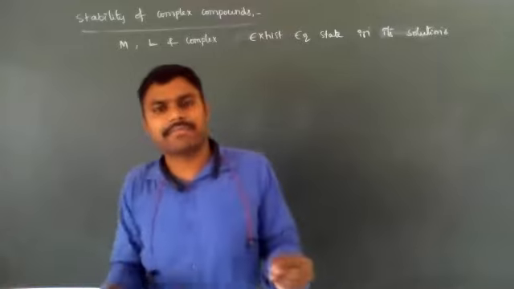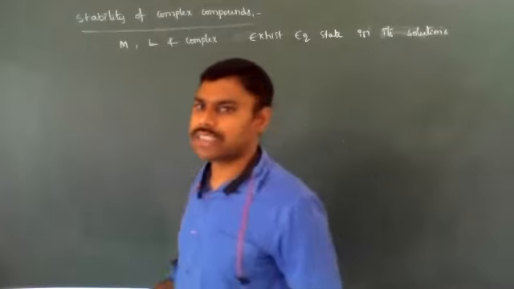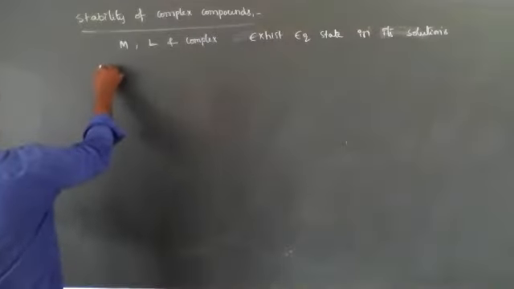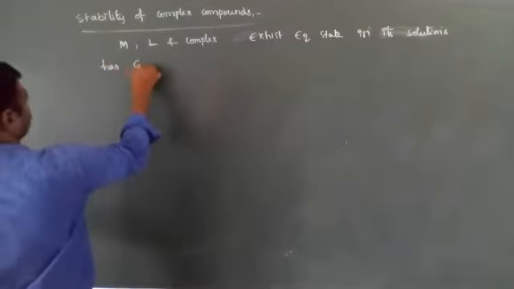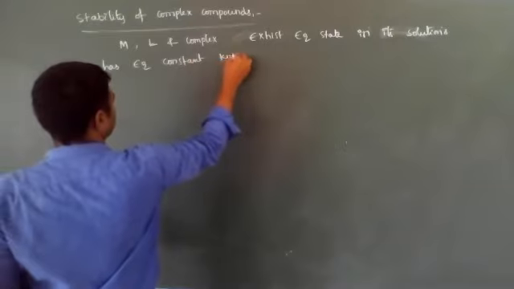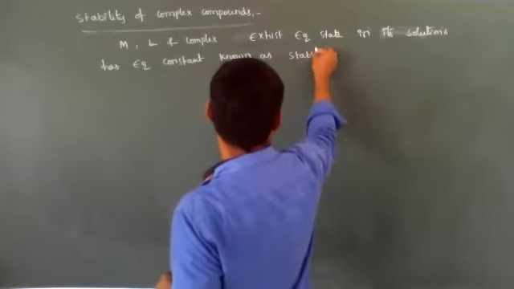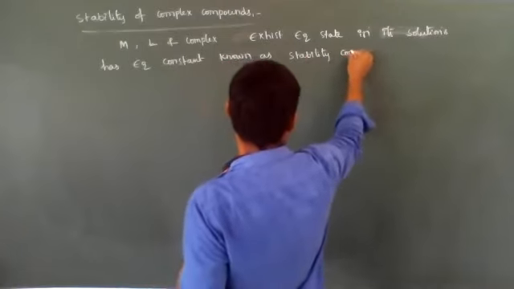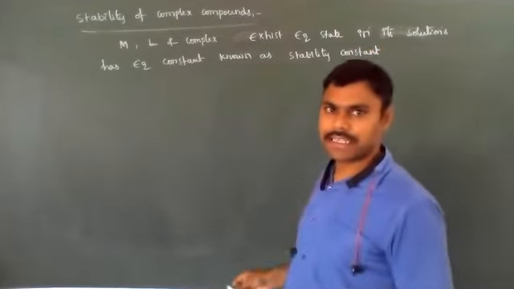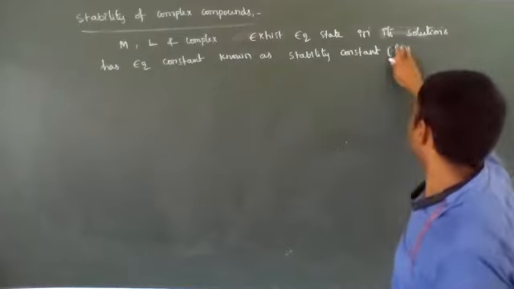So they are existing in equilibrium state, which means they have an equilibrium constant. That equilibrium constant is also known as the stability constant, K or beta, whatever it may be.